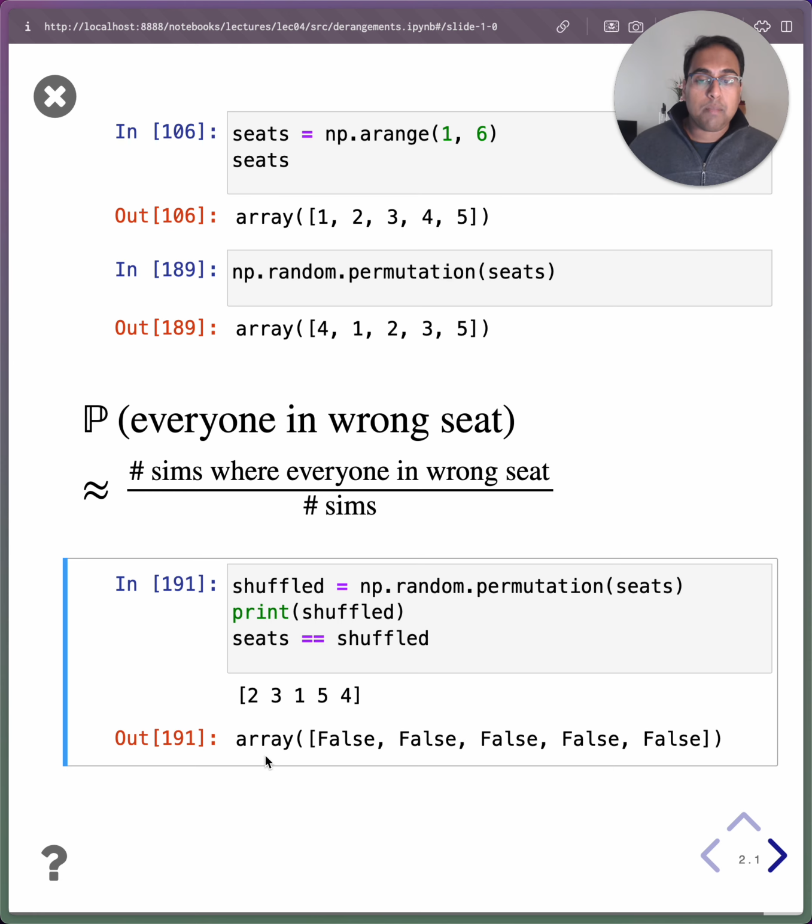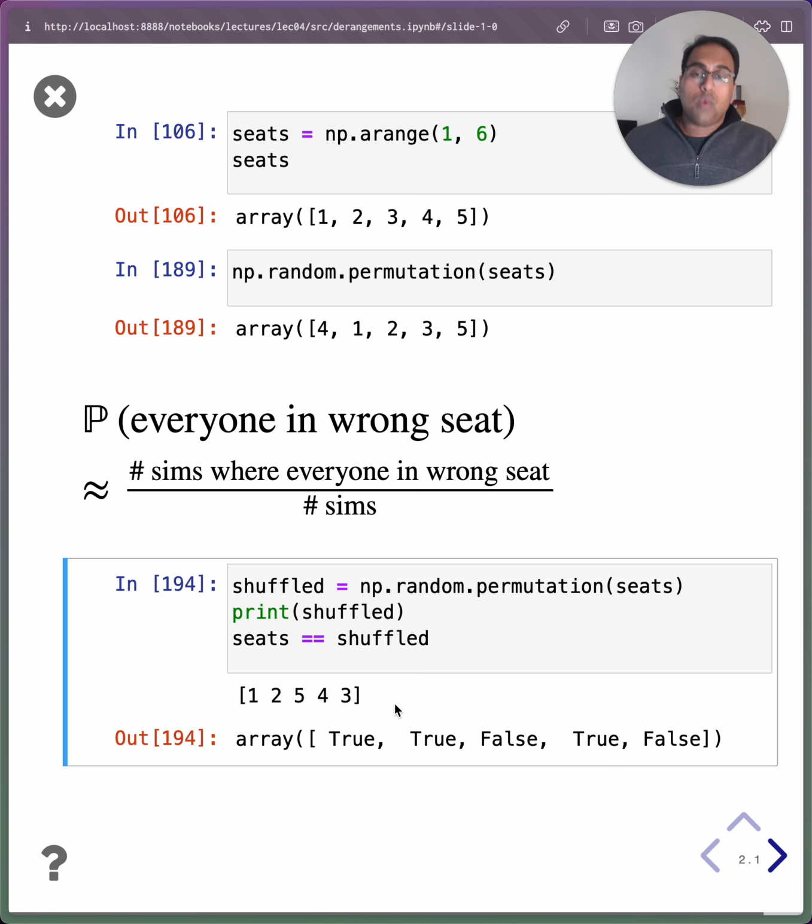So in this example, I have false, false, false, false, false, because everyone is in the wrong seat, right? This isn't person 1. This isn't person 2. This isn't person 3. When I run it again, I get another false. But in this case, lots of people are actually sitting in their correctly assigned seats. I have a true here because person 1 is in seat 1. I have a true here because person 2 is in seat 2. And I have a true here because person 4 is in seat 4.